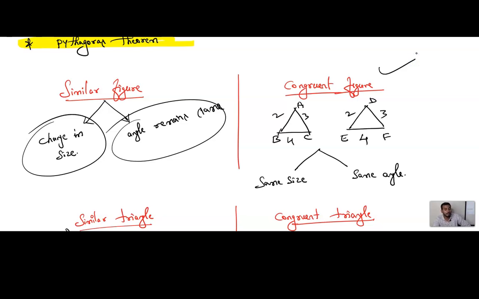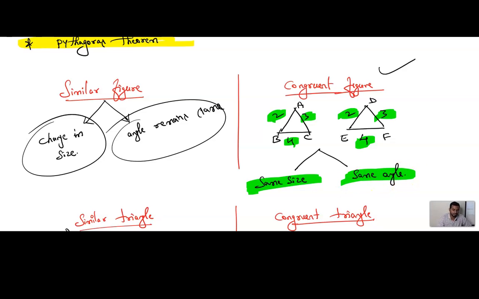What do you mean by congruent figure? Here I have given an example. You can see one triangle ABC and triangle DEF. The length of AB is how much? 2 centimeter. And DE, 2 centimeter. Can you see, children? Here is 2, here also 2. Here is 3 centimeter, here also 3 centimeter. Here is 4 centimeter and even here also 4 centimeter. It means that the size remains the same and even the angle also remains the same.